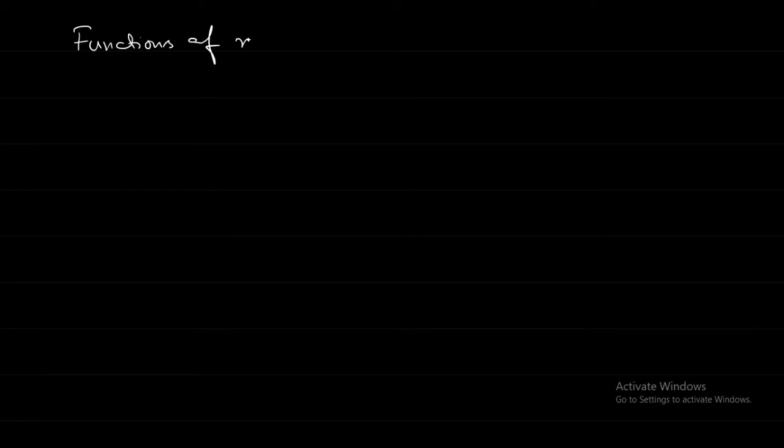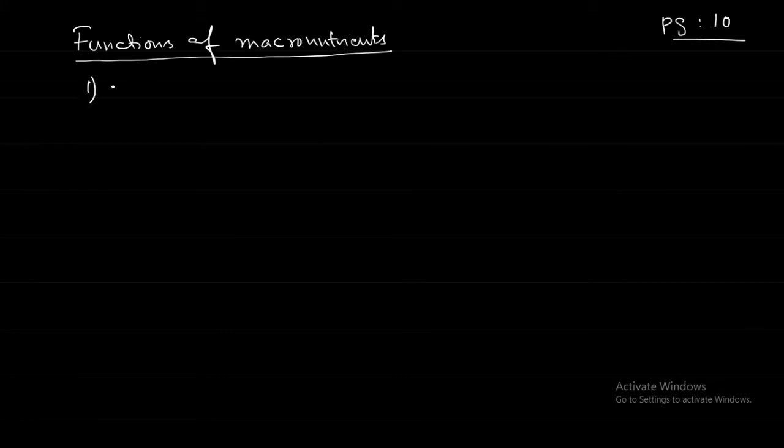Functions of macronutrients we have covered for nitrogen, phosphorus. Next we will be looking at potassium, calcium, and magnesium. So these three, nitrogen, phosphorus, and potassium, NPK, are the maximum requirement for the plant for growth. They are also required in fertilizer; yes, in the fertilizer they are the NPK fertilizers. That's what we say.